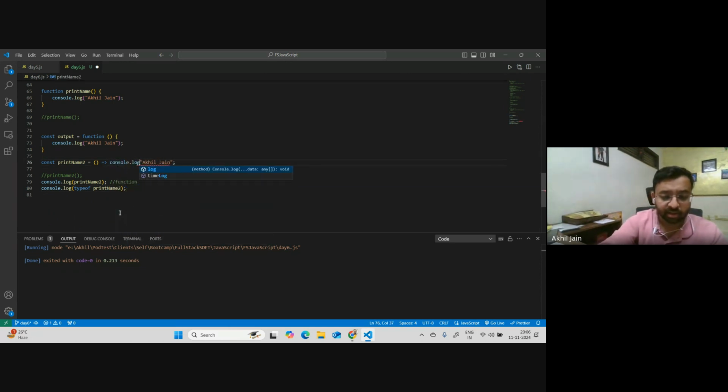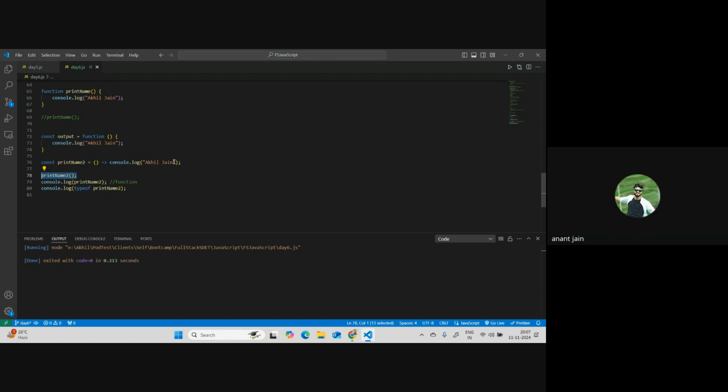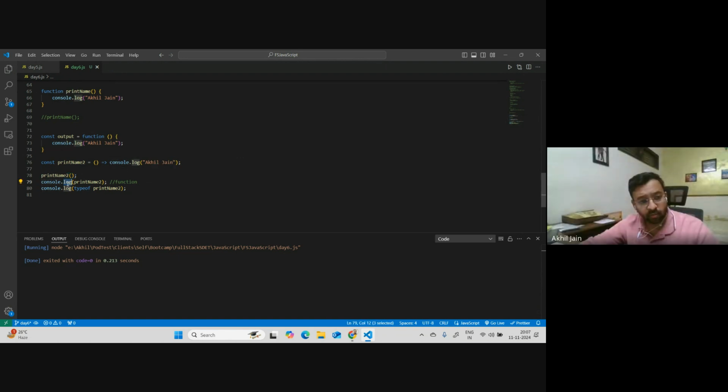If I do console.log with this part here, this will print me Akhiljan. Now, if I do console.log on the function, it will try to print the function, which we have, and the way it prints it says function and the name of the function.